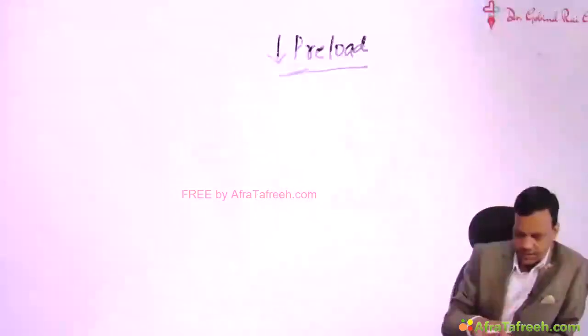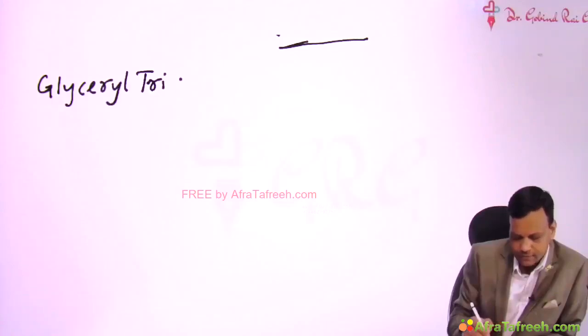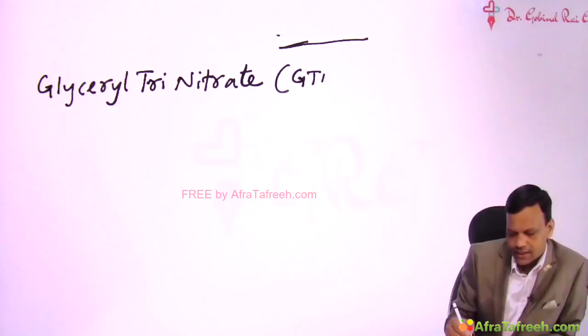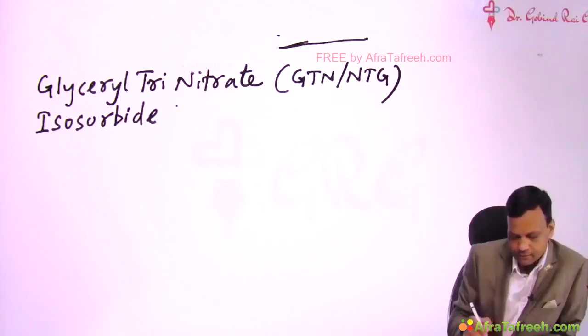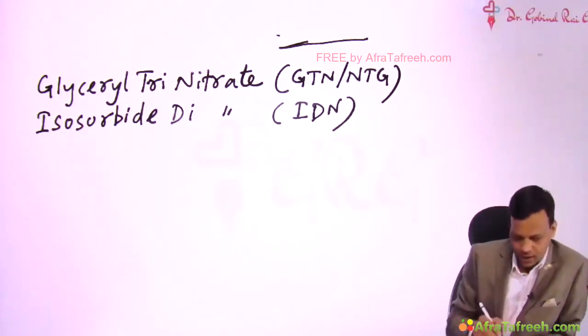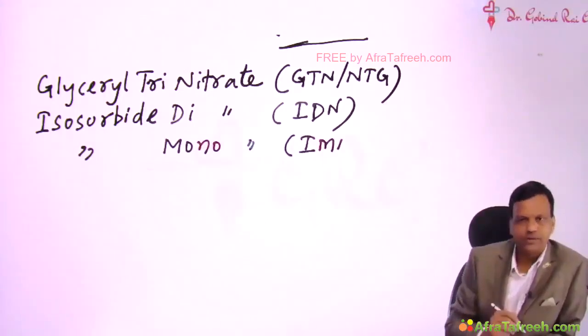Now the drugs in this category: we have glyceryl trinitrate, also called nitroglycerin. The other drug is isosorbide dinitrate. Another nitrate is isosorbide mononitrate, short form IMN.